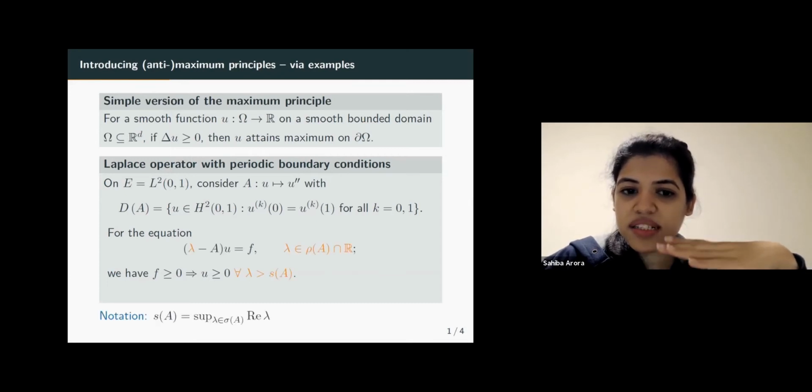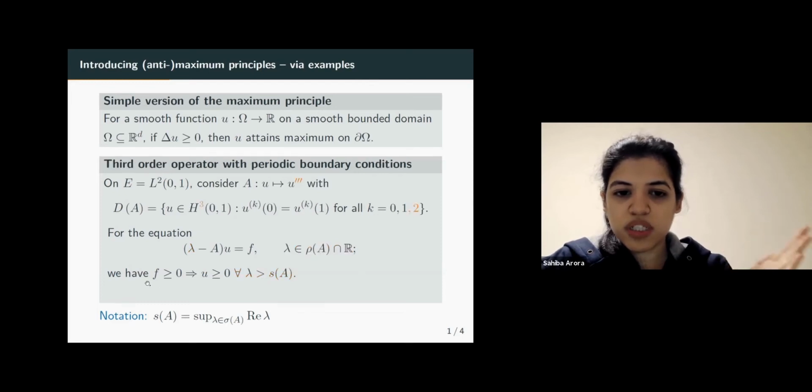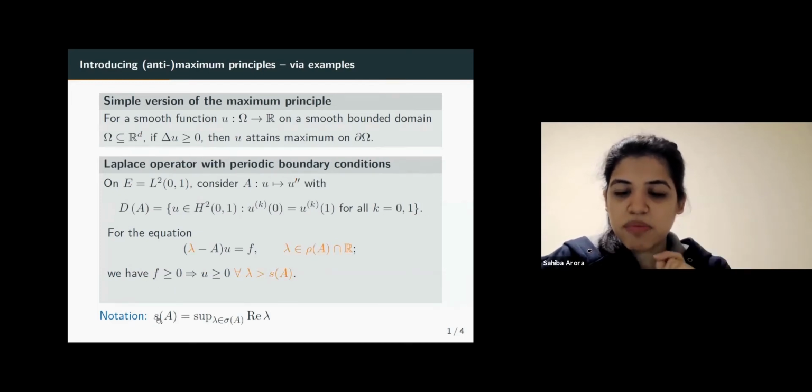If we consider now the equation lambda minus Au equals f, where lambda is a real number in the resolvent set of A, then the positivity of f implies positivity of u for all lambda greater than the spectral bound. So, the spectral bound here is the supremum of the real part of lambda, where lambda is a spectral value of A.